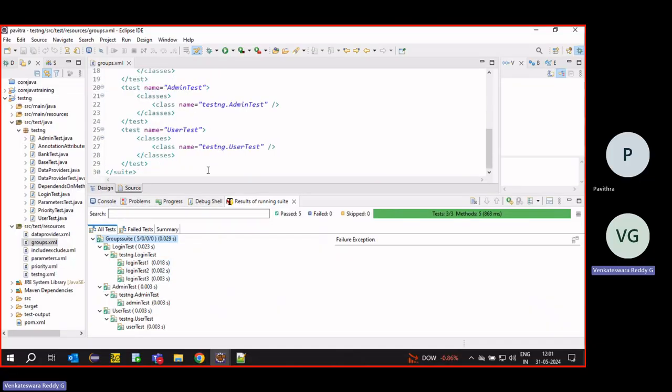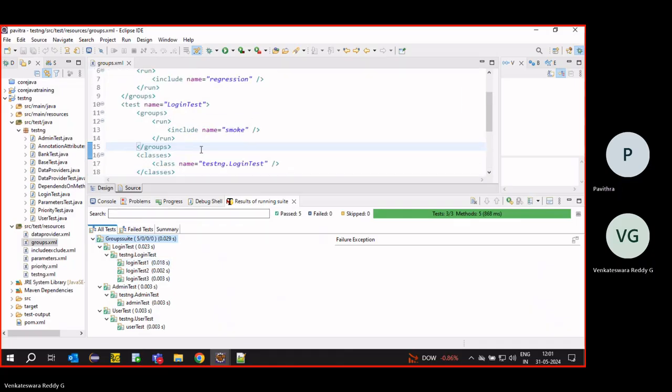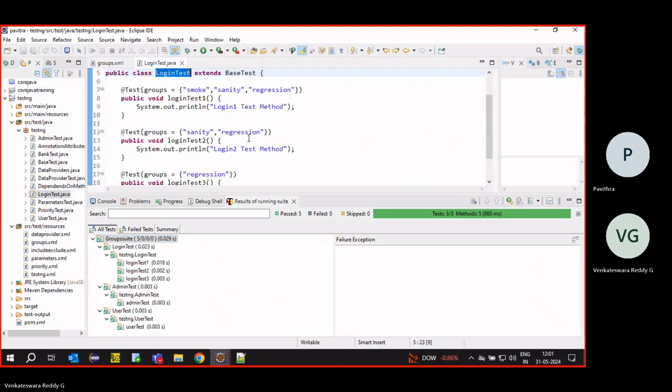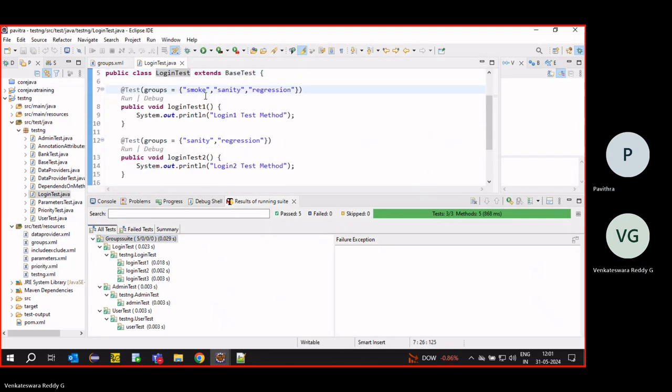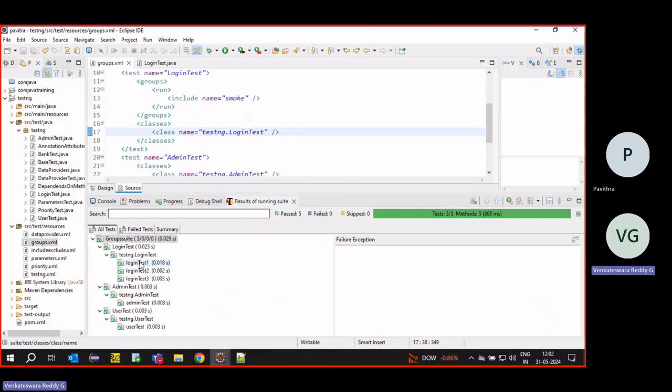But is it working like that? No. There only one is there, but it executed all regression.